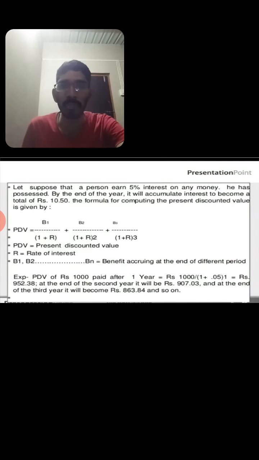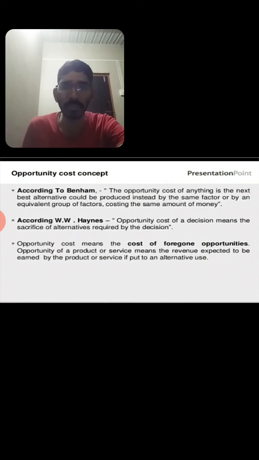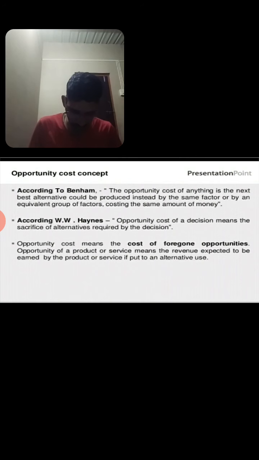And another one is the opportunity cost principle. The opportunity cost principle is one of the very important cost analyses in the economic sense. Already we know that opportunity cost is also called alternative cost.